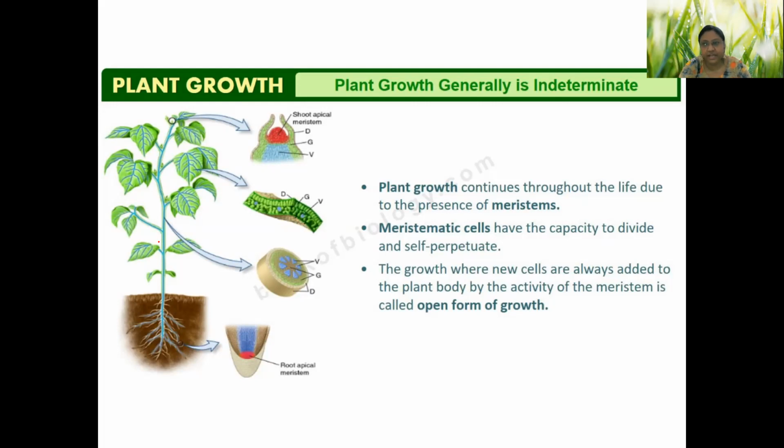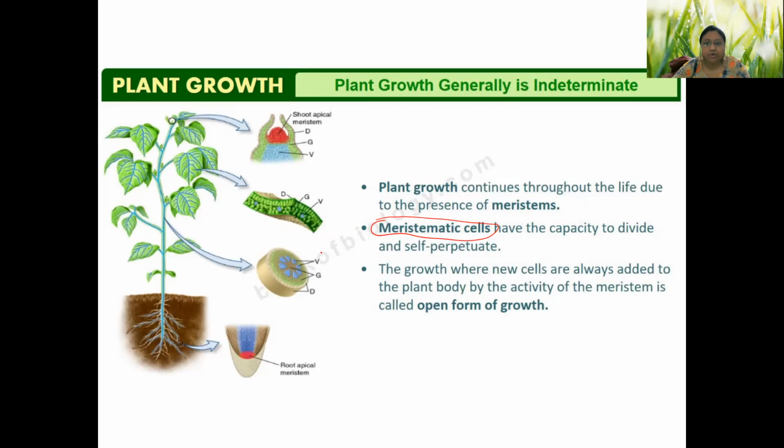They never have 3, 5 or 7 hands. So meristematic tissue is responsible for plants having the capacity to divide and self-perpetuate. That means they can make themselves grow by vegetative means also.